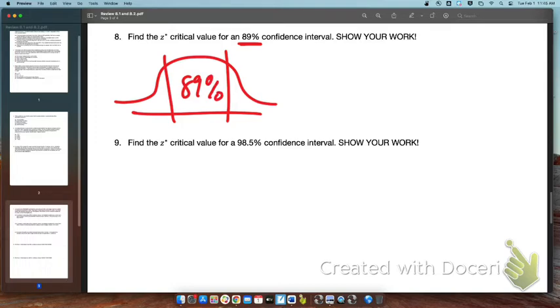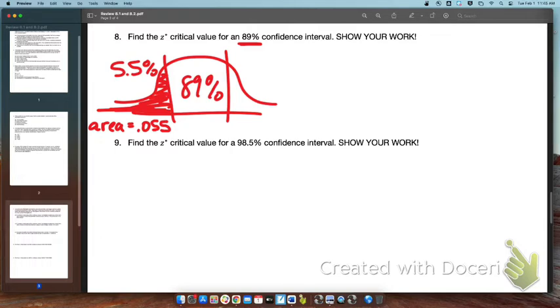If I have 89% in the middle, that means that there is 11% left over. Half of it is going to be on the left, half of it's going to be on the right. Half of 11 is 5.5%. That means this lower area down here has an area of 0.055.